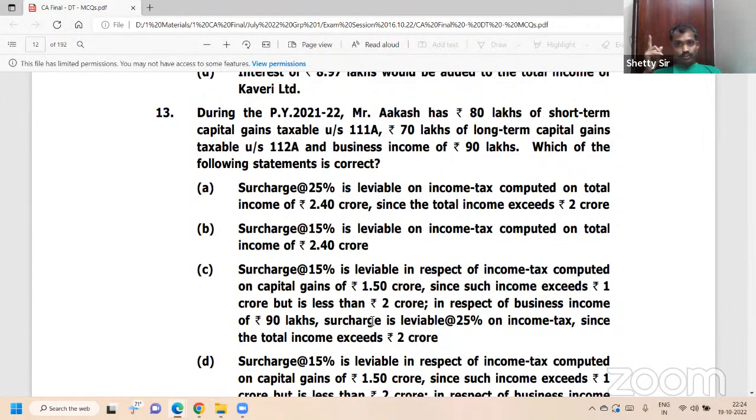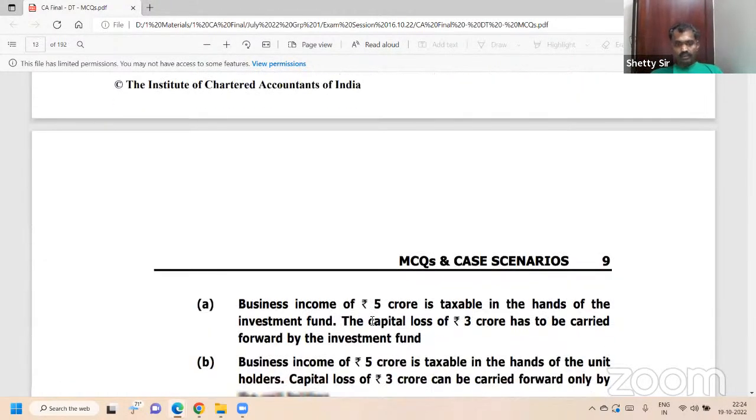There is a chart, a beautiful chart, in the regular notes table. Maximum surcharge, yeah, maximum surcharge is how much? 15%. When it exceeds 200 lakh. Understood? Yes. Next.